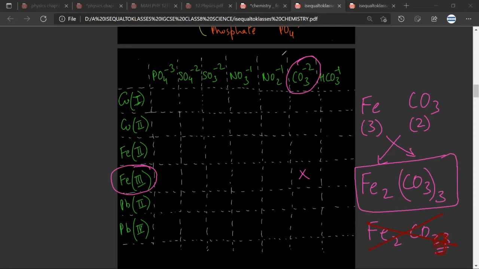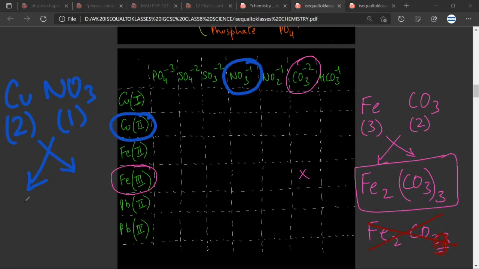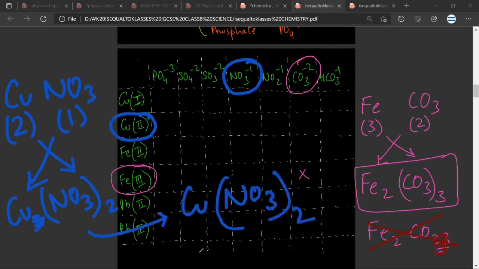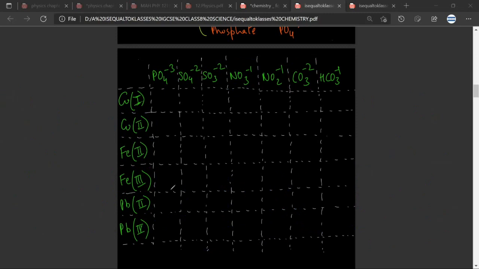No doubt, sir. So let us take a few more examples. Let us take any random example here, Cu plus 2, and let us take this NO3 negative. So the valency of copper is written below it. The valency of nitrate is written below it. Crisscross implies that the valencies get exchanged. Any doubt? No, sir. And one thing that we need to remember is that we put a bracket on this and then write 2. Any doubt? No, sir. And then of course we forget about this, and this would be written as Cu(NO3) twice. Any doubt? No, sir.